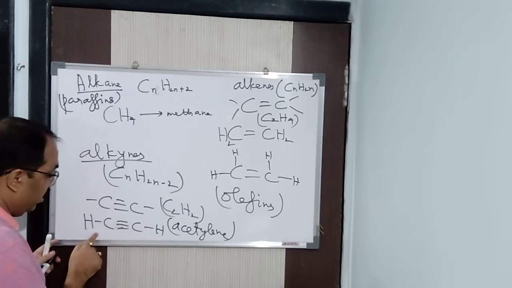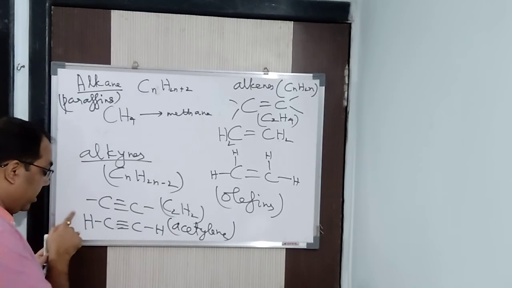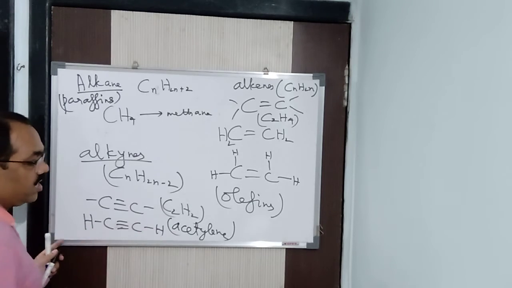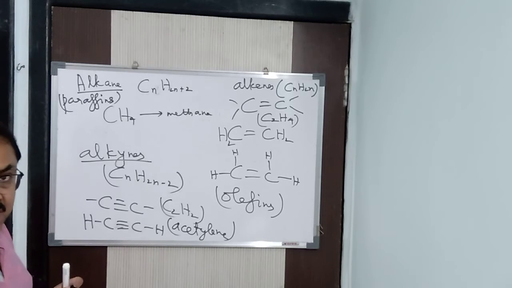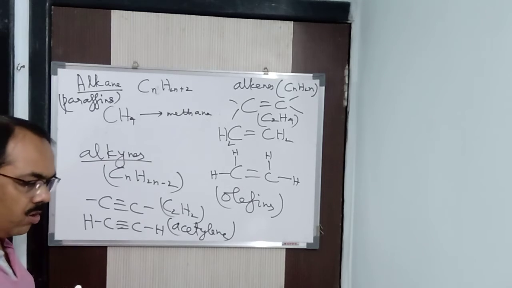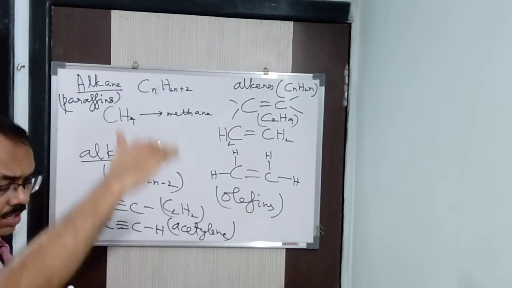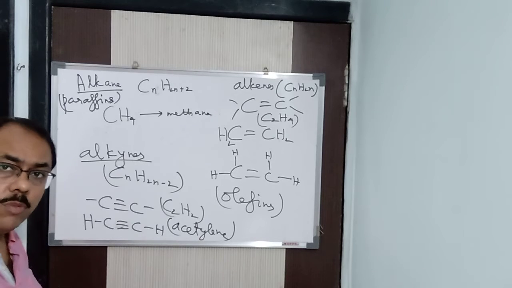So what will it be? CH3, single bond C, triple bond CH. What is that? Propyne. If you add another CH2 group, what will you get? CH3, CH2, C, triple bond CH. What is that? Butyne. In this way you go on adding the CH2 group to it, and you will get the different compounds in that particular homologous series.